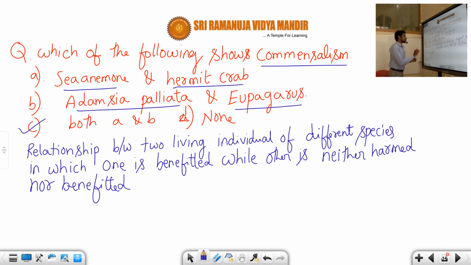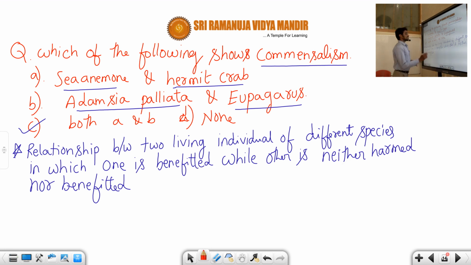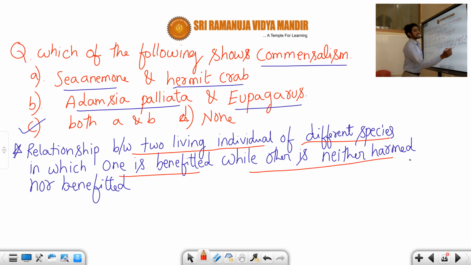So what is the meaning of commensalism? Commensalism means a relationship between two living individuals of different species, in which one is benefited while the other is neither harmed nor benefited. This is the definition of commensalism.